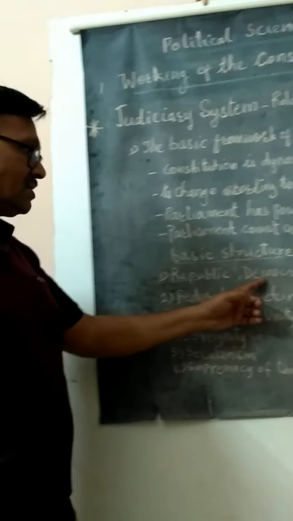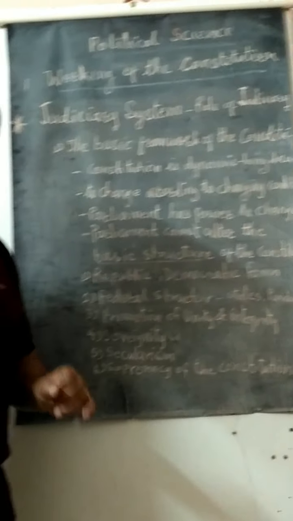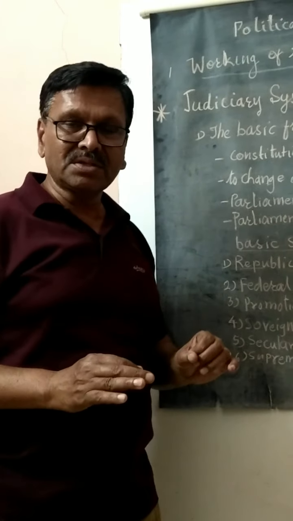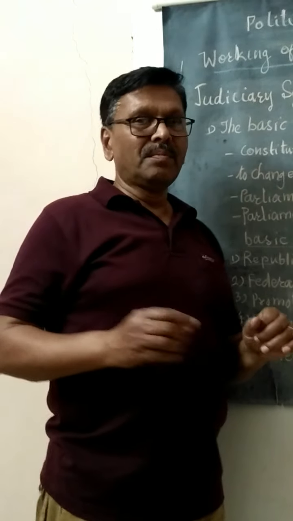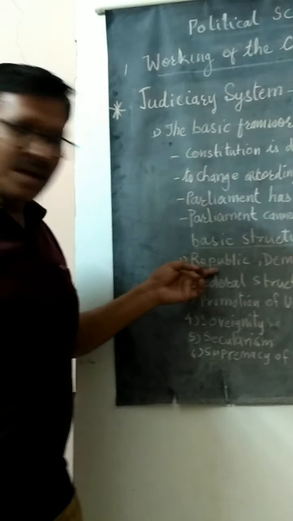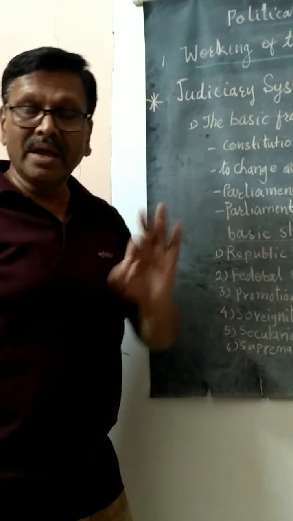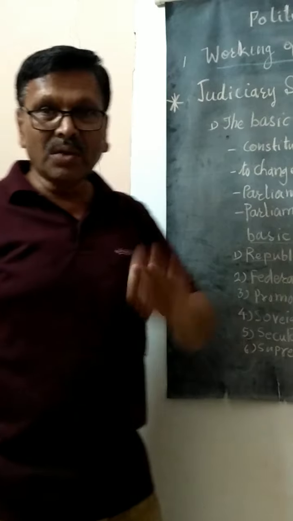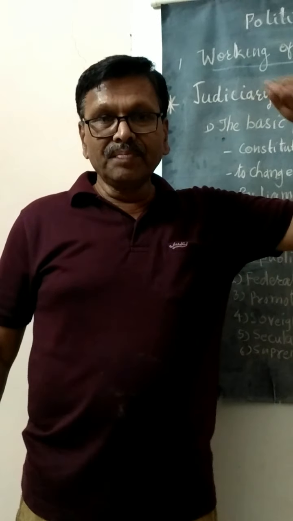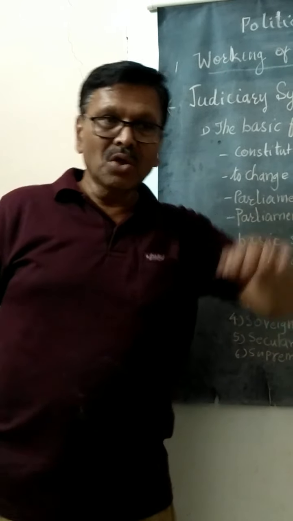The second one is the democratic form. Democracy. Our country has adopted democracy. Now, our country's democracy is a republic type. In England, it is not a republic type of democracy. In England, my dear students, the Queen is the authority, and of course, they have a Prime Minister.